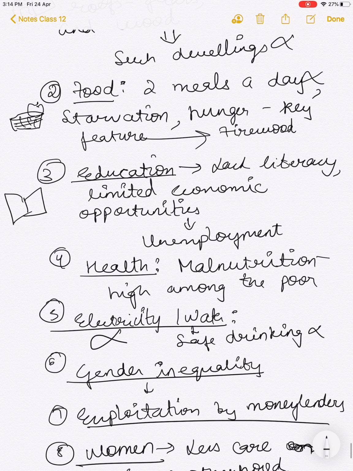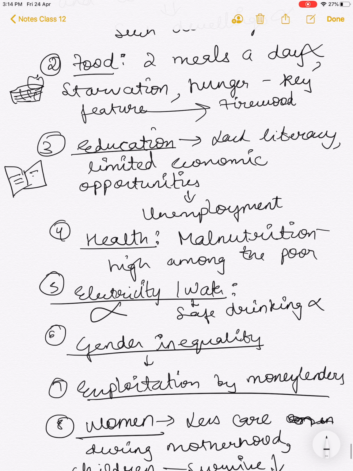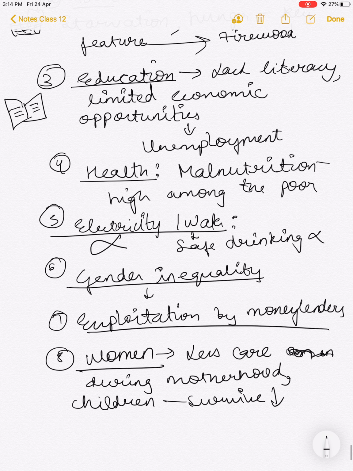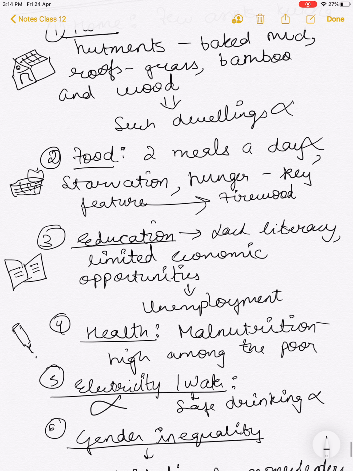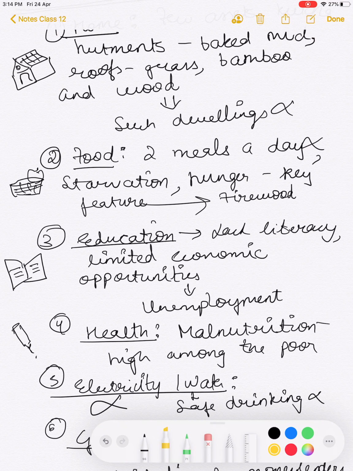I believe graphics play a very important role when you're learning, because visuals appeal to the human mind. For health you could make an injection, or whatever you feel like, or electricity, water. I think this is going to really help you. So I'll just highlight the graphics as well.